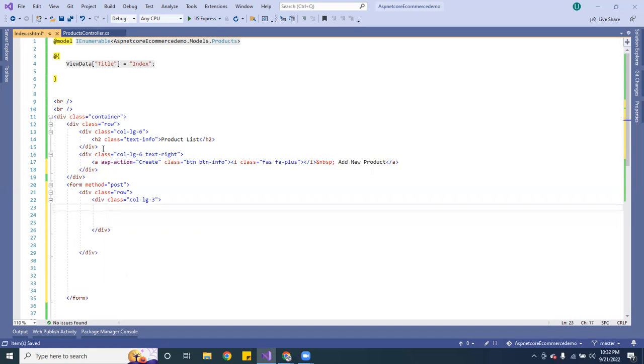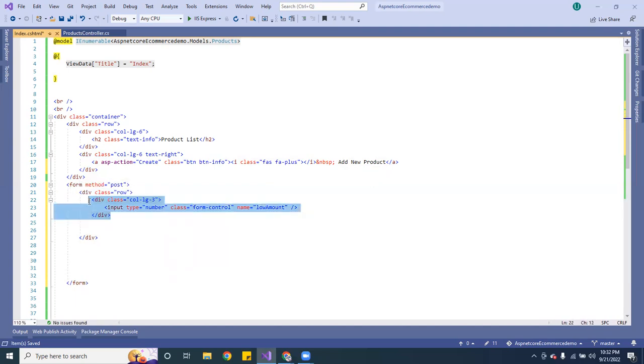And here what we want to do is put an input, and I want to be able to type a number. So I'm going to do type, and it's going to be a number. This is going to be class form-control. And I'm going to call this one low amount. Okay, so that's that.